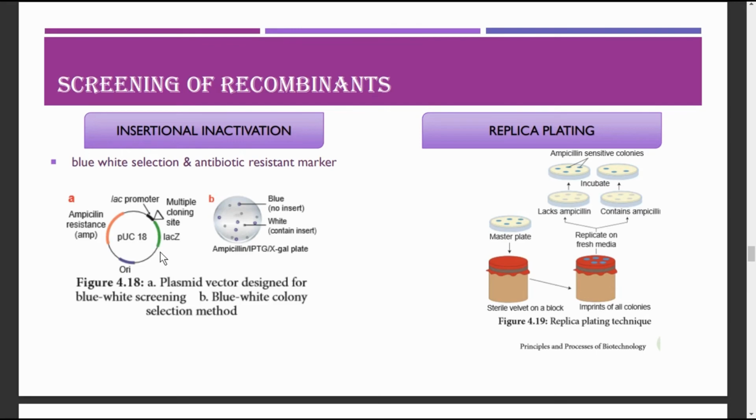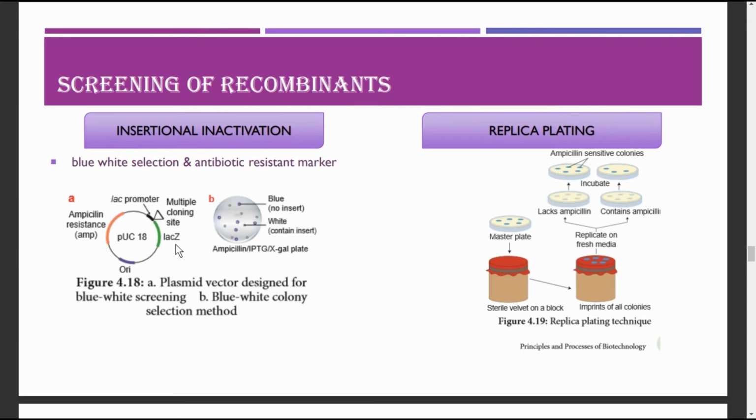So what does this beta galactosidase do? This beta galactosidase will break the synthetic substrate X-gal normally. This X-gal consists of 5-bromo-4-chloro-3-indolyl beta-D-galactopyranoside. When beta galactosidase acts on this X-gal substrate, it will produce an insoluble blue colored product.